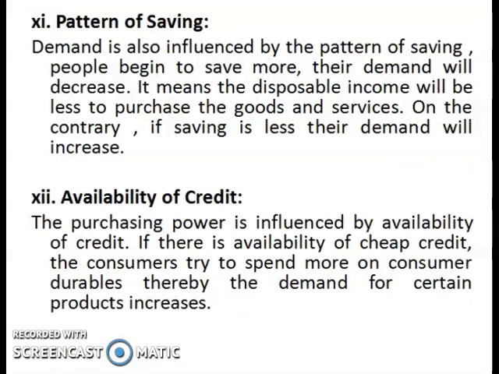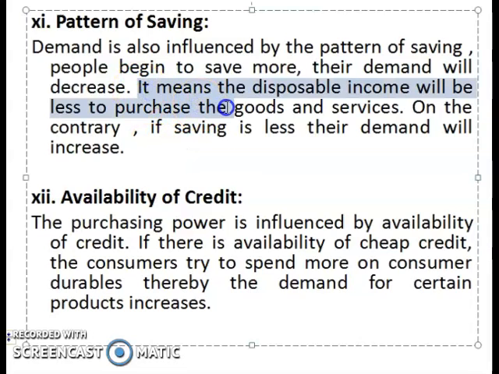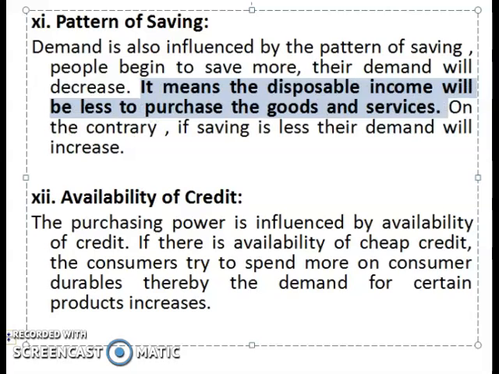Then the pattern of saving. If people save more, demand will decrease. So it means that disposable income will be less to purchase the goods and services, right? And if the saving is less, demand will increase.